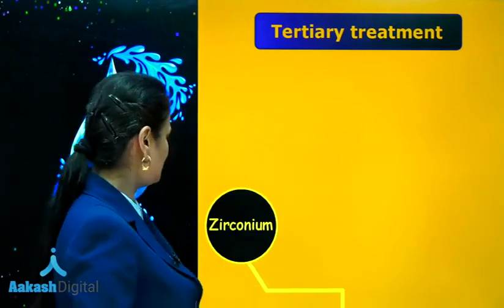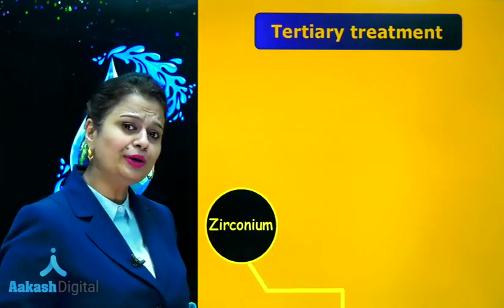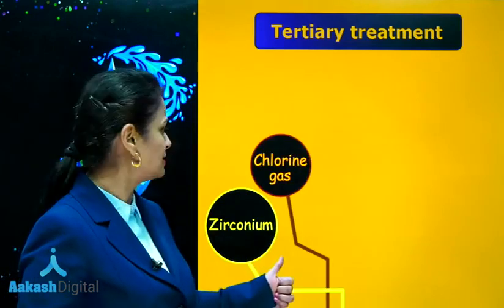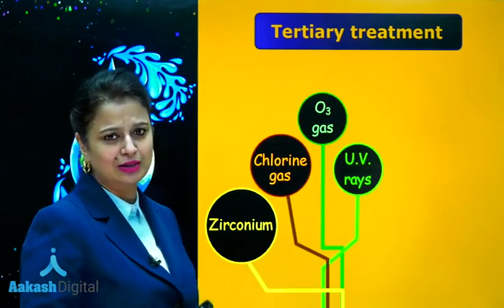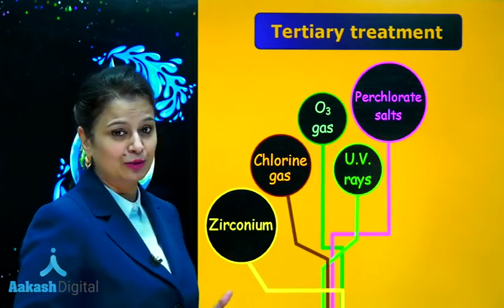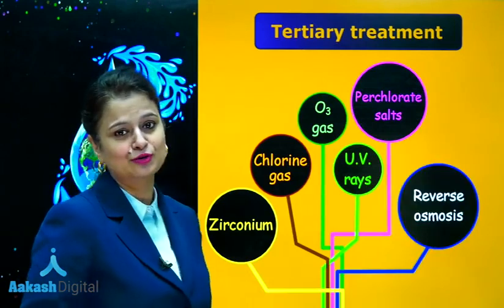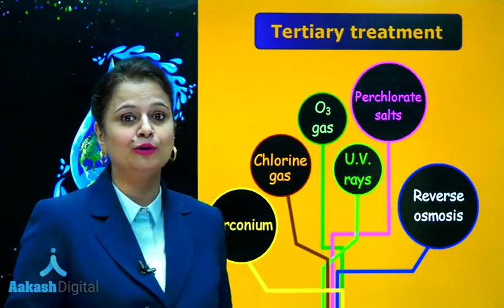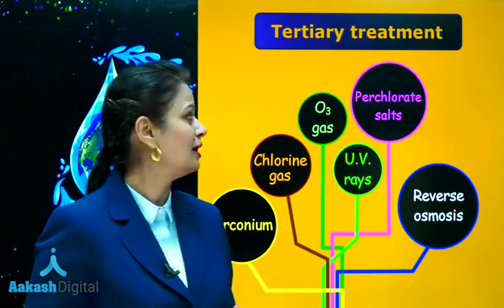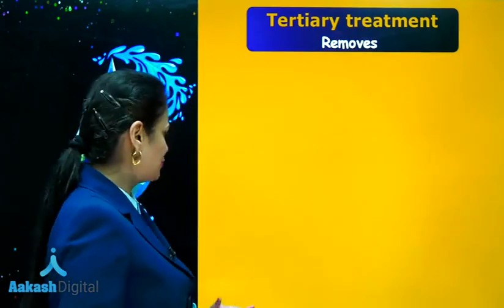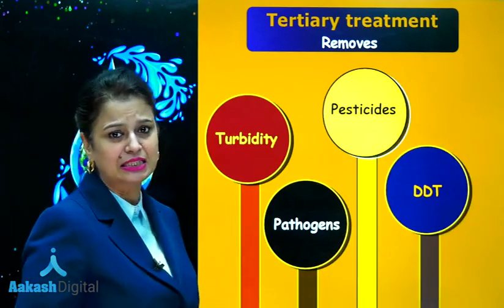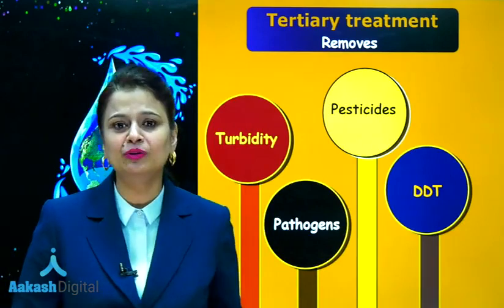Now here we will be using zirconium. Zirconium helps in removal of salts. Chlorine gas, it is a good disinfectant. Ozone gas, UV rays, they also help in killing of pathogens. Perchlorate salts, they remove ions, and reverse osmosis is very well known to all of you. That is RO system. It helps in removal of ions. So all this leads to removal of turbidity, pathogens, pesticides like DDT, which leads to purification of water.